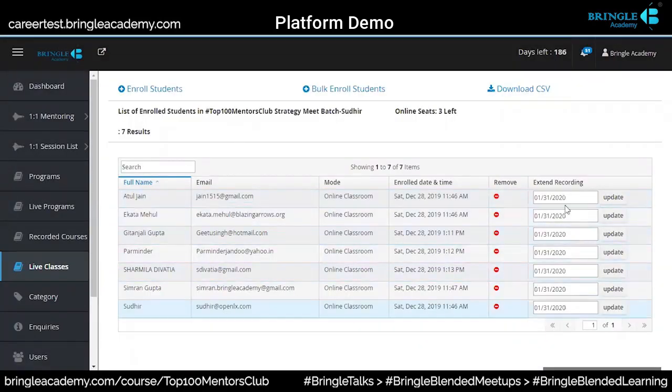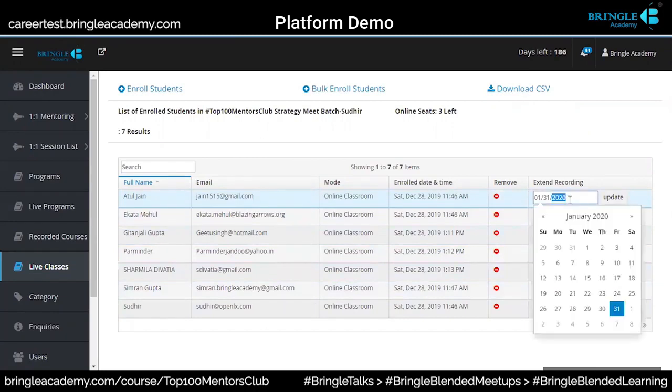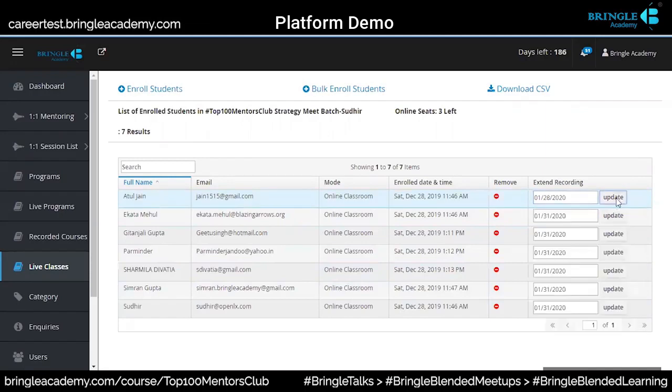This is an extend recording option. So I've extended this recording till 31st of January. This is basically to control the misuse of it. So if you want to give access to somebody or not, you can decide. So you can say, okay, this student can have access only till 28th, and update. Okay. So this person will have access only till 28th, and they can check it in their dashboard.